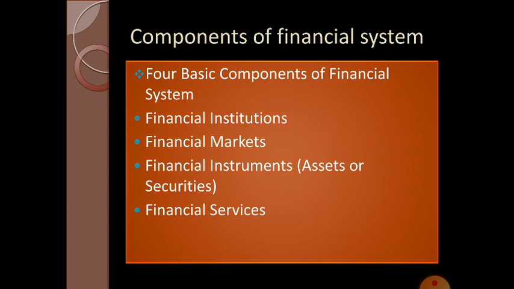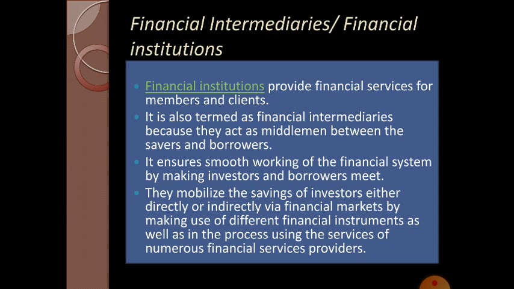The first component of financial system is financial institution or financial intermediaries. Okay, it is one of the important components of the financial system of a country. Financial intermediaries are the banking and non-banking institutions which transfer fund from economic agents with surplus fund to economic agents that is deficit units. Financial intermediaries act as a middleman between the savers and the borrowers.